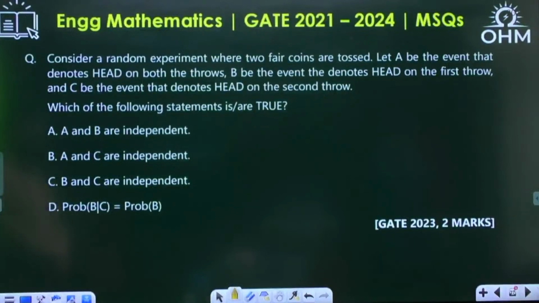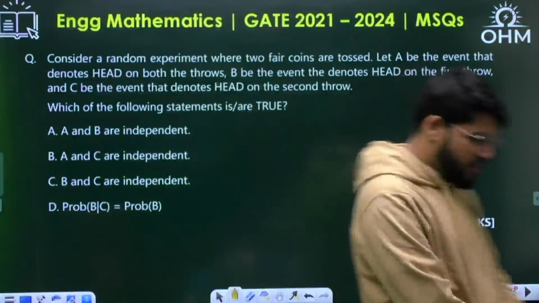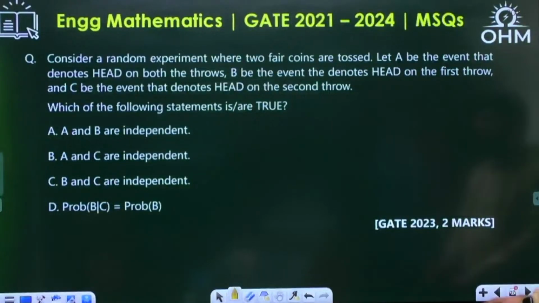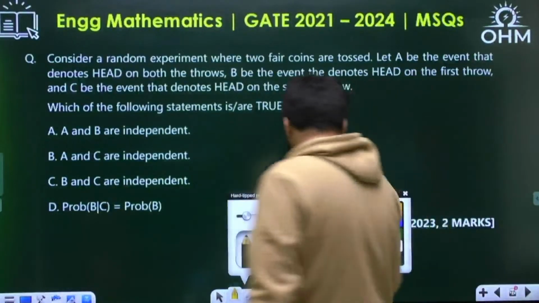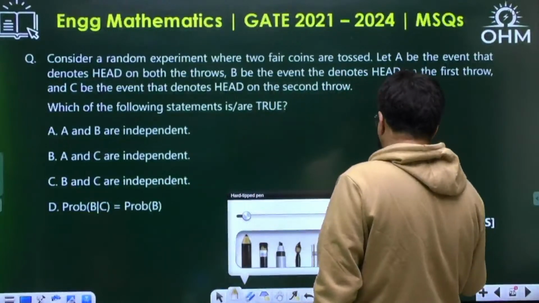Consider a random experiment where two fair coins are tossed, and let A be the event that denotes head on both the throws, B be the event that denotes head on the first throw, and C be the event that denotes head on the second throw. Which of the following statements is or are true?